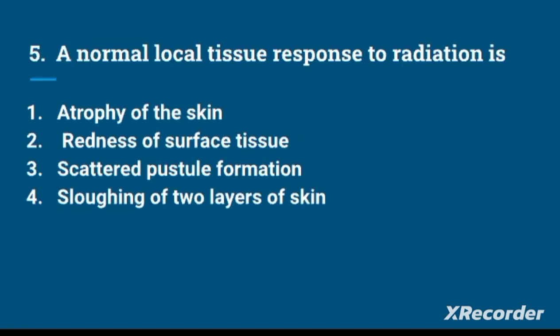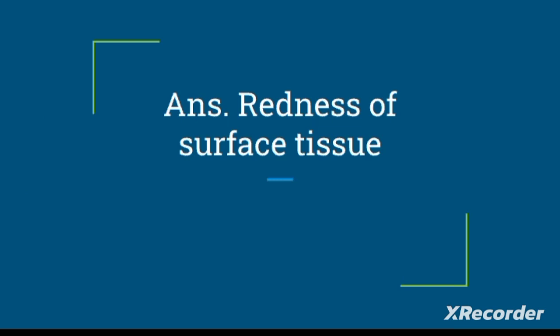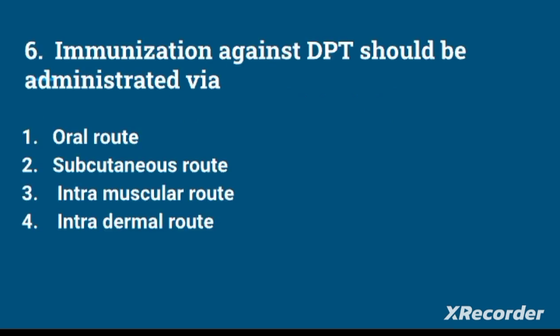Next question. A normal local tissue responds to radiation with: atrophy of the skin, redness of the surface tissue, scattered pustules formation, or sloughing of 2 layers of skin. The answer is redness of the surface of tissue. The local response to radiation is redness of the tissue.